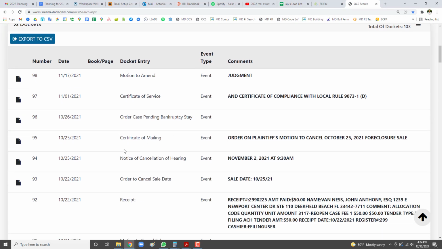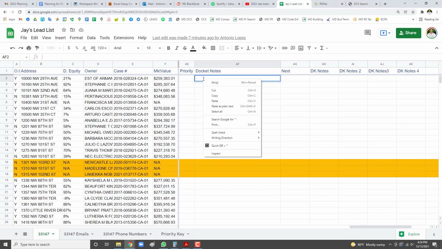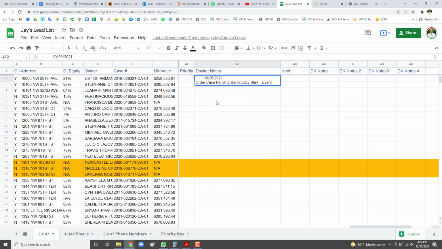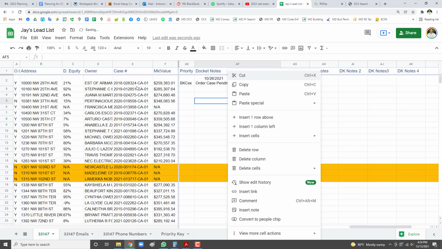So what are we going to do? We're going to highlight and copy the date, the docket entry, event types, and any notes of the last thing that seems to be the most important. So if we go back to your list, you have to double click in this cell, paste the information, and then here in priority, we're going to put BKCXX. All right, so let's do another one.